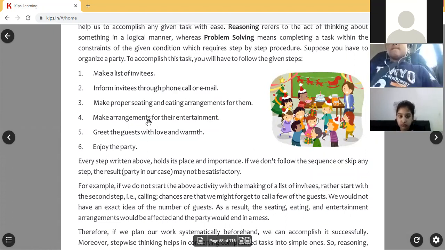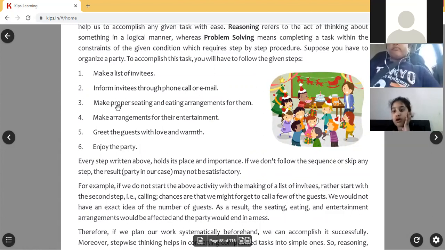Then only all these things will be done. The order of the steps is also important. Which should be first and which should be next. You have to arrange them in a proper way. Entertainment is the fourth point. Not mandatory to do at the beginning. And eating and seating arrangements are the third point.